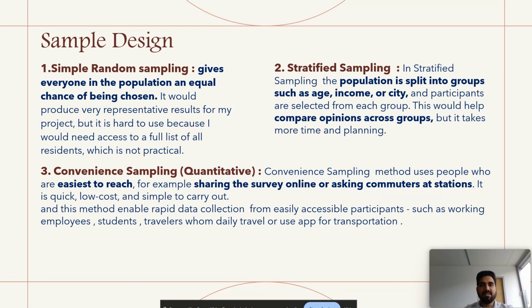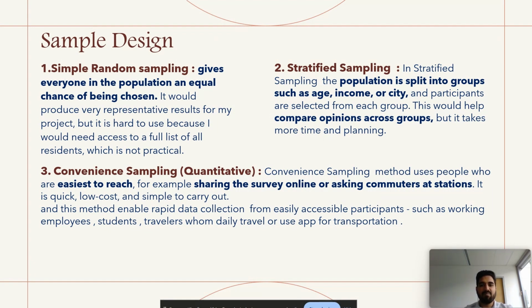Here is the sample design that I chose, which is highly suitable for my studies. First is simple random sampling. It gives everyone access to the population and an equal chance, but it is a little bit hard because we have to access a whole list of references, and it takes a long time.